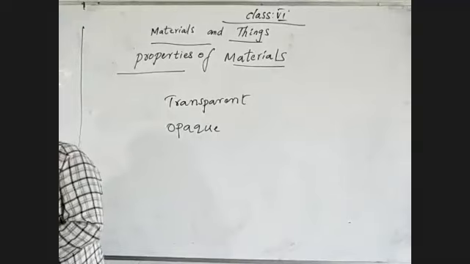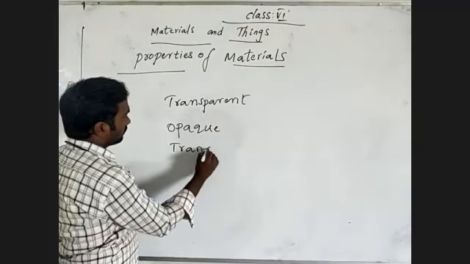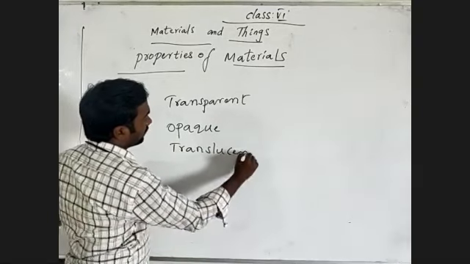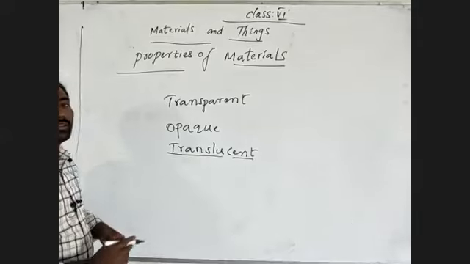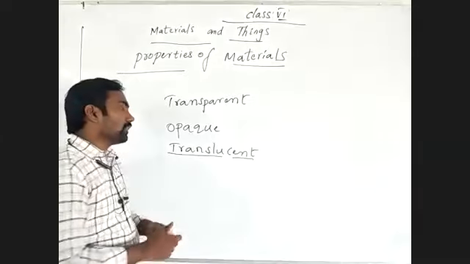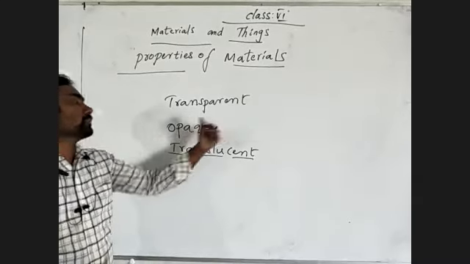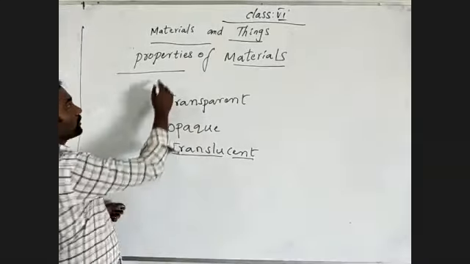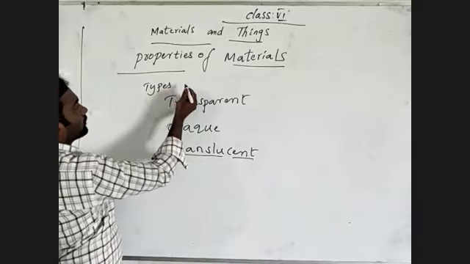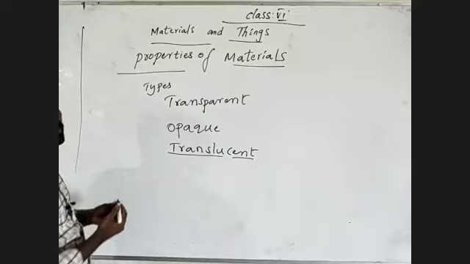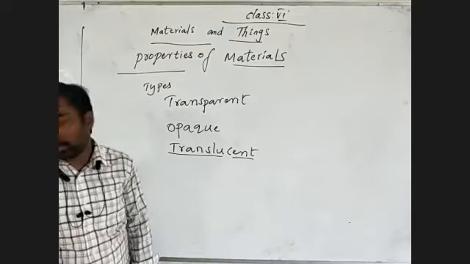And the next one is translucent. Transparent, opaque, translucent. Those are the types of materials. What I'm saying to you is that the types of materials are the properties of the materials.